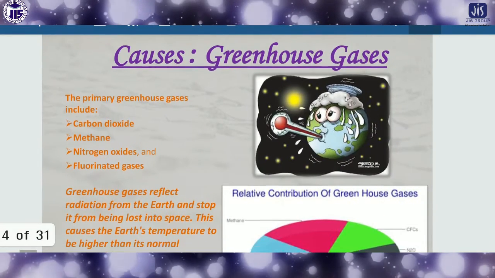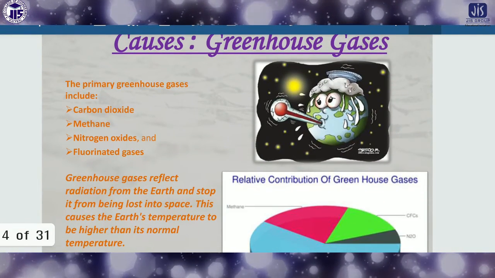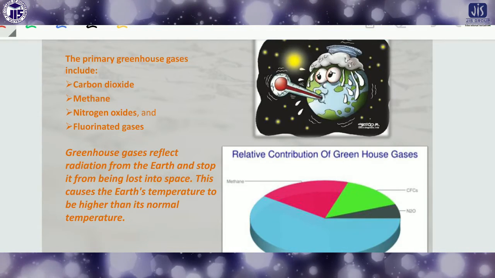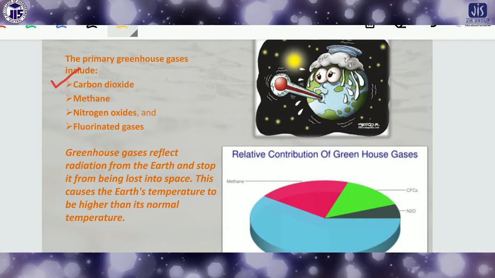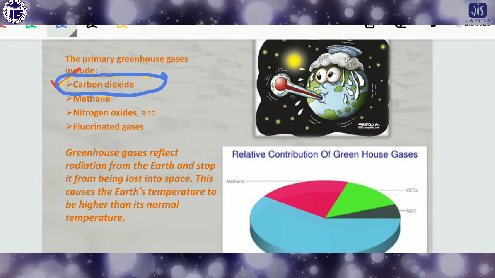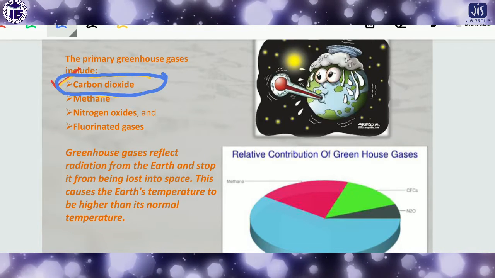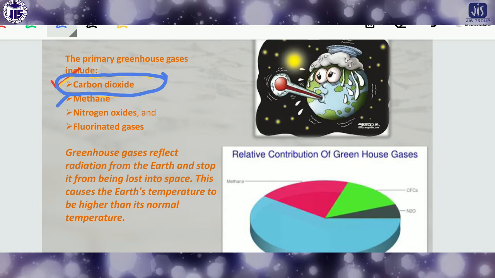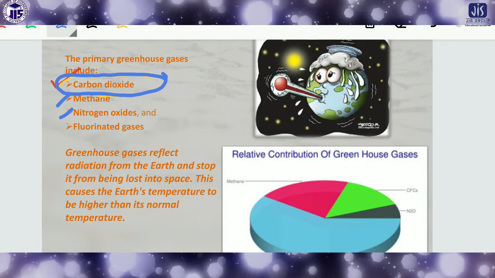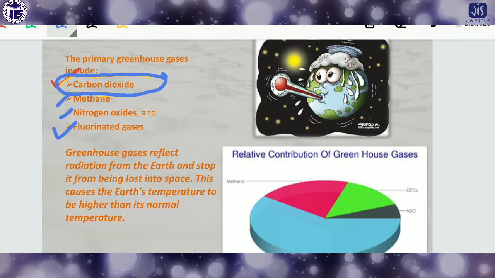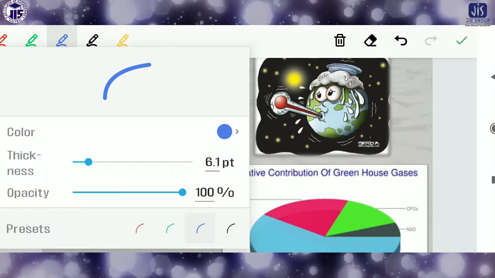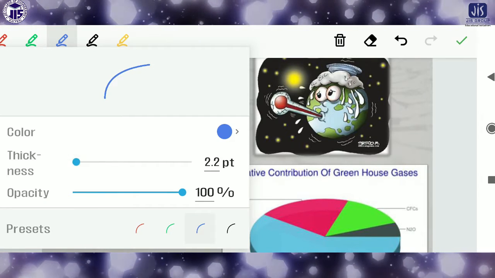Now, what are the causes, or what are the greenhouse gases mainly? The primary greenhouse gas is carbon dioxide. This is very important, and this is the main culprit gas responsible for the greenhouse effect. Then methane is also responsible, some nitrogen oxides are also responsible, fluorinated gases are also responsible, and some water vapors are also responsible. These are the main gases responsible for the greenhouse effect.